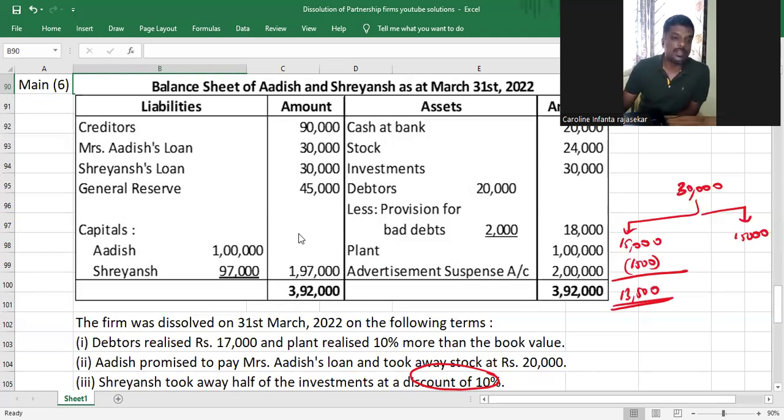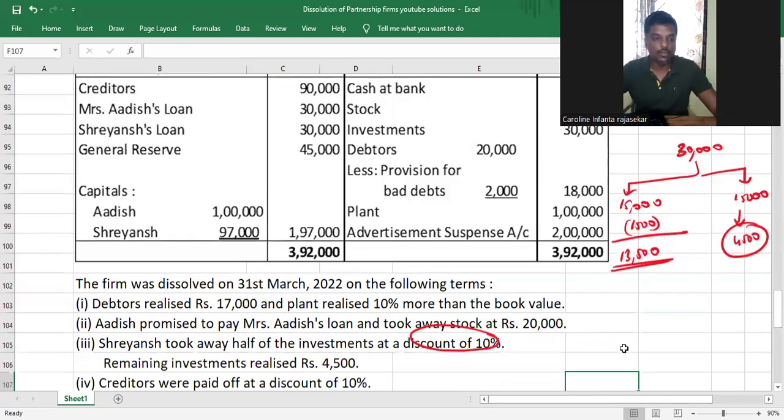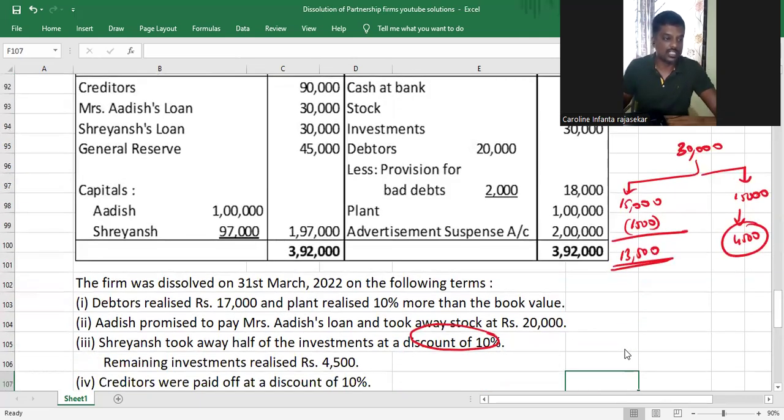And the remaining investment was sold for 4,500 rupees as given in the question. And therefore, my dear children, for that we have to do the journal entry bank to realization. And when partner takes over investment, partner takes over asset, what is the journal entry?